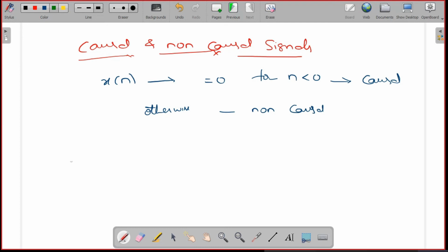Let's take one example. x of n is equal to the sequence 1, minus 1, 3, 4, 5.